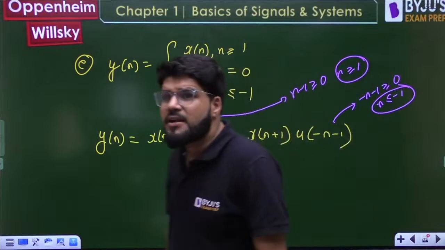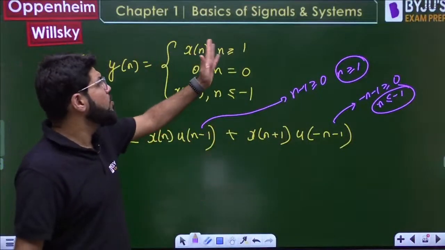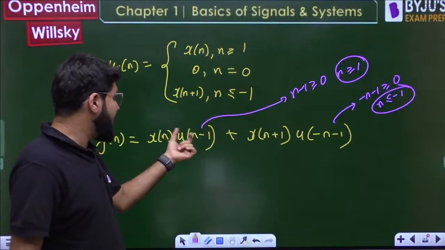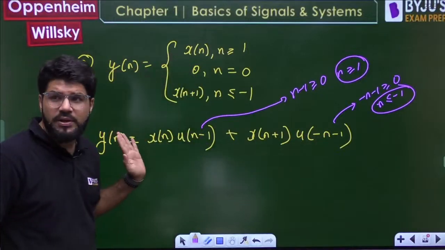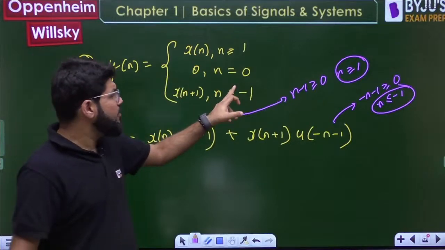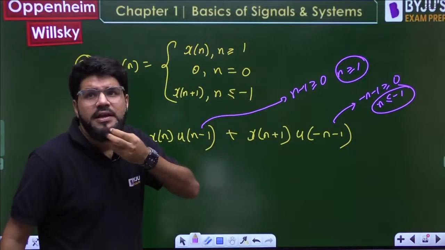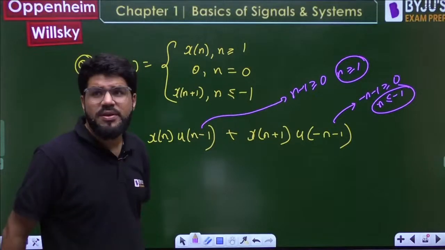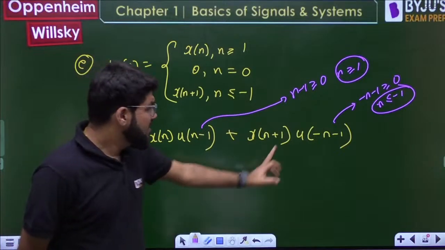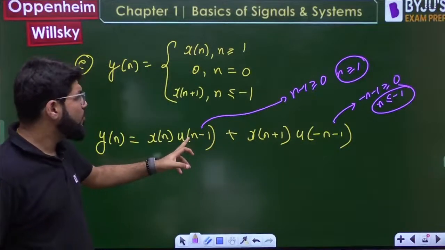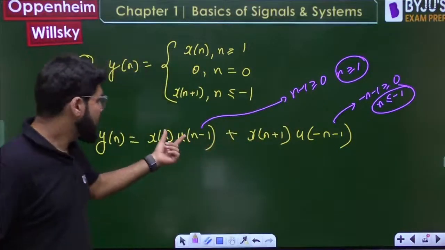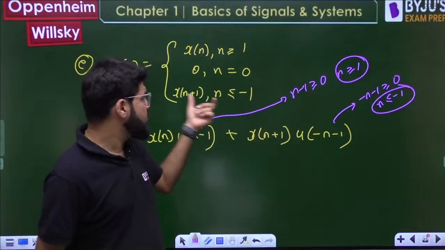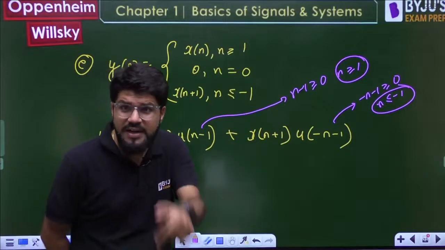Satisfied. So that means, dear, pay attention, if n is equal to 1, 2, 3, greater than or equal to 1, this one will exist, but the other one will be 0. If that one is 0, y of n is equal to x of n only. Clear? For any value of n less than or equal to minus 1, what will happen? This one will exist, but the other one is 0. So only what is left is x of n plus 1. This is what you want. Smart way of writing the function.